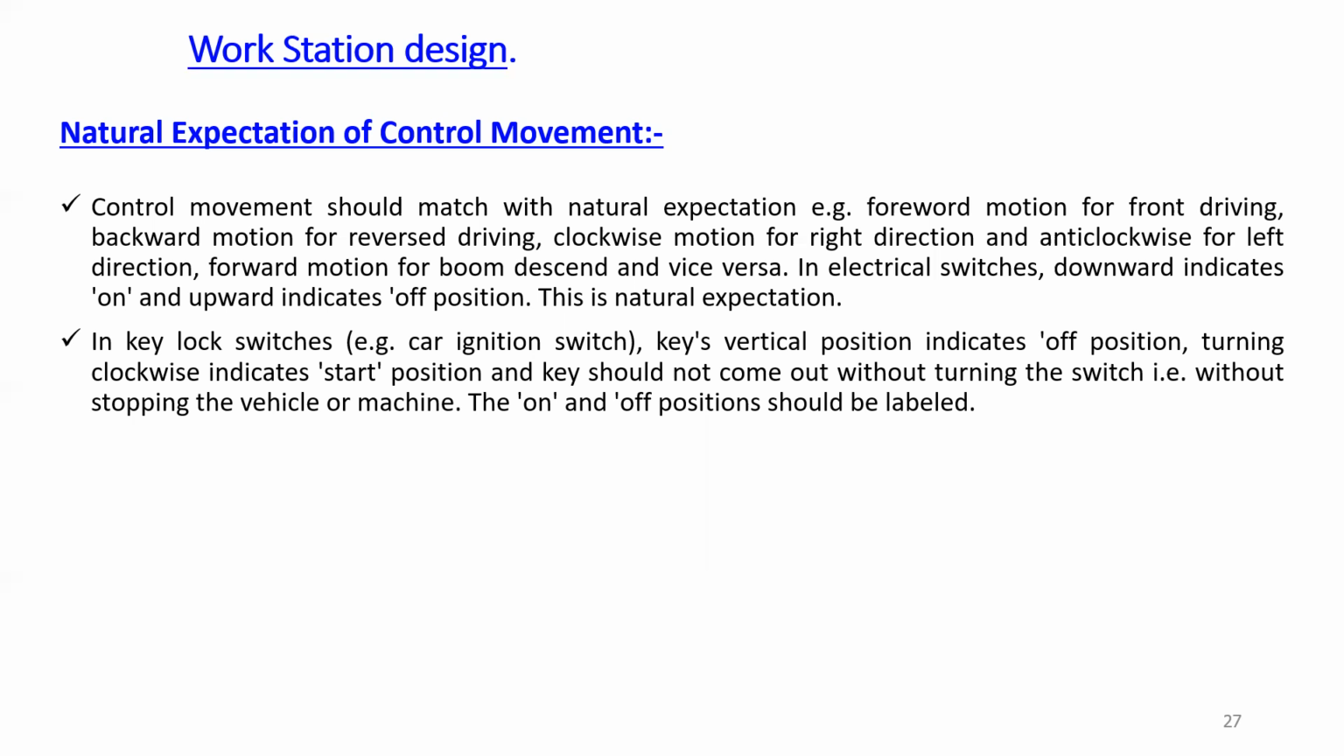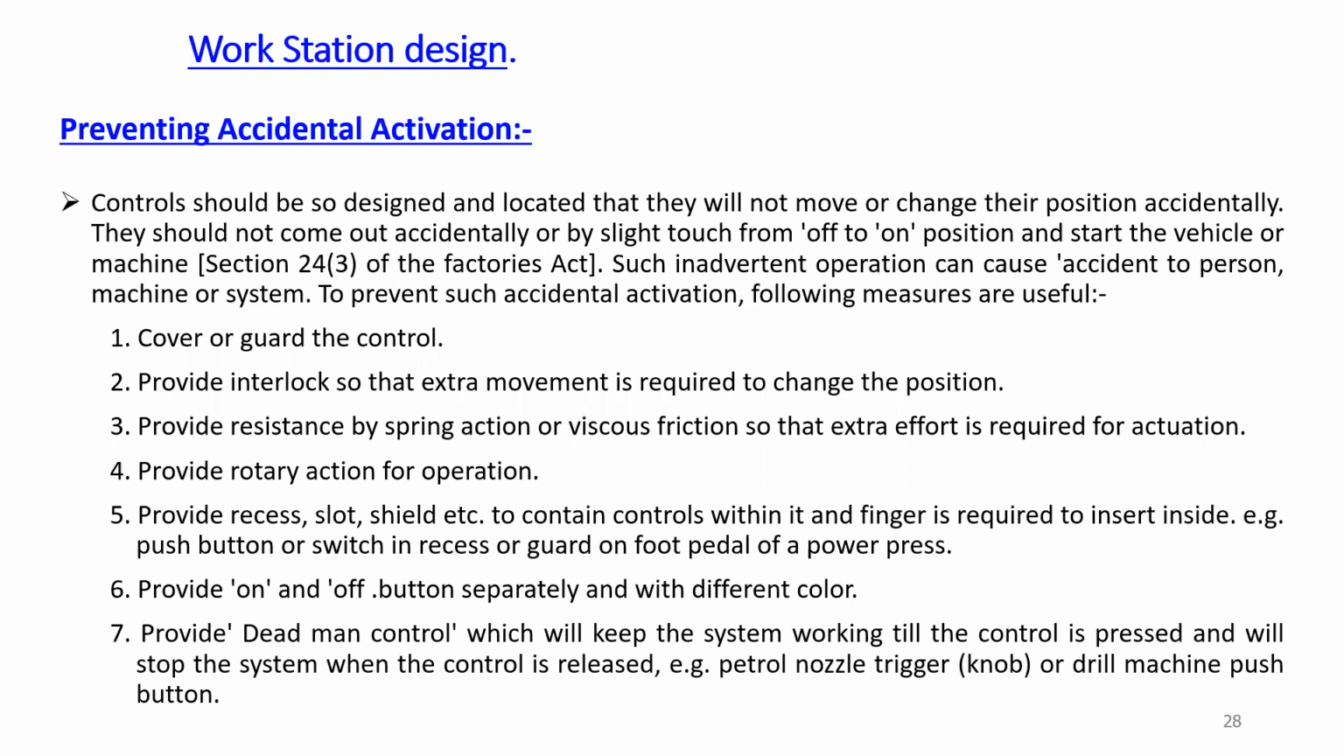So why it is expected in this workstation design or in the ergonomic study? Because if it is a natural one, then obviously we are feeling comfortable. So if you are feeling comfortable, obviously the efficiency is more, as we are reducing the time to operate or to observe. Then there is another point, that is preventing accidental activations.